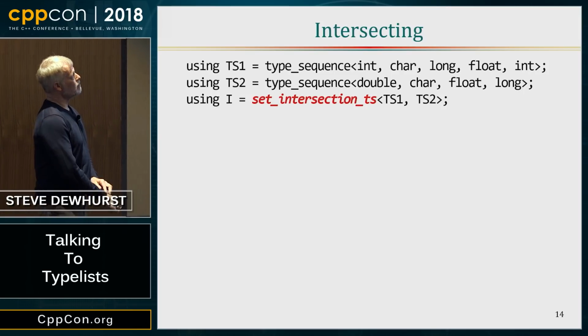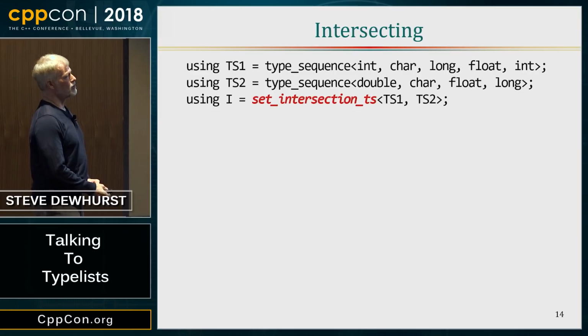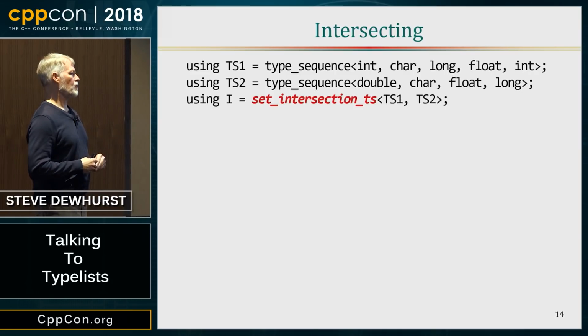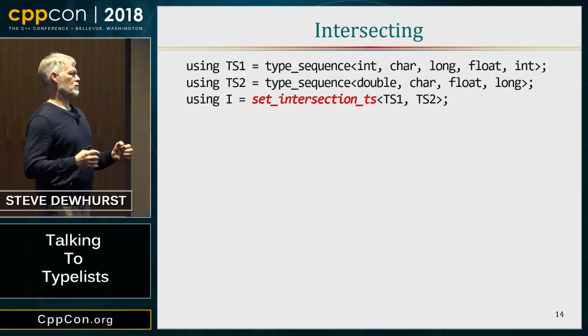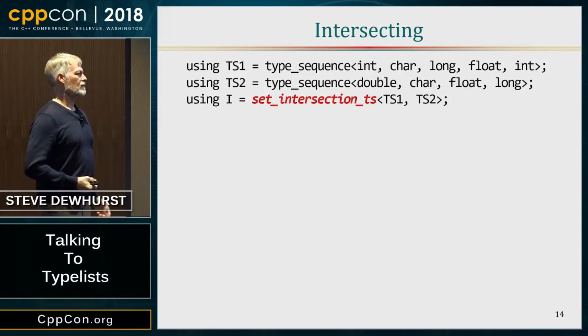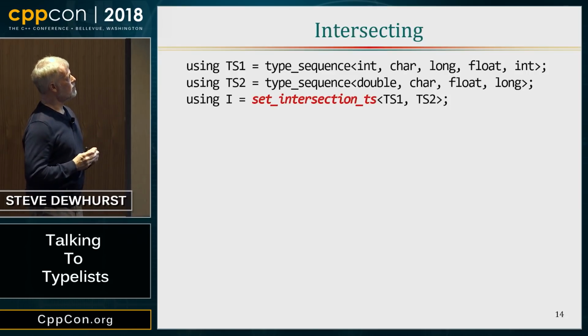In this particular implementation, no. I tried to be as STL-like as possible. I was being very pretentious for a while back there in the early 2000s where I was going to implement the STL at compile time. Didn't quite work out. But in this, I believe this set intersection, yeah, that's an easy question to answer. I don't know.